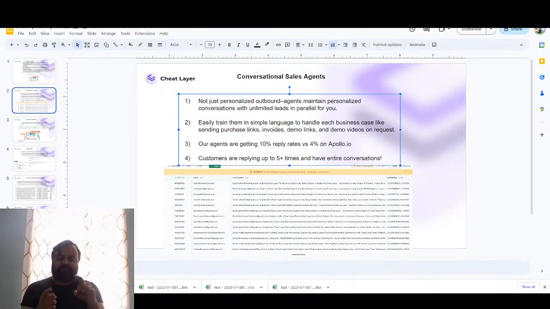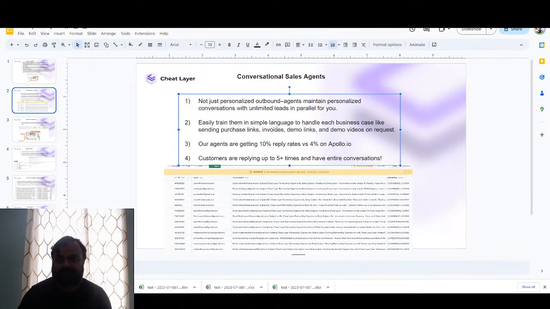These agents are actually able to maintain a conversation. And that's exciting because we're getting higher response rates, and they're personalized conversations. So it's really closer to an AI sales agent. And you can train them using simple language just like an employee. And so we've actually been running this.